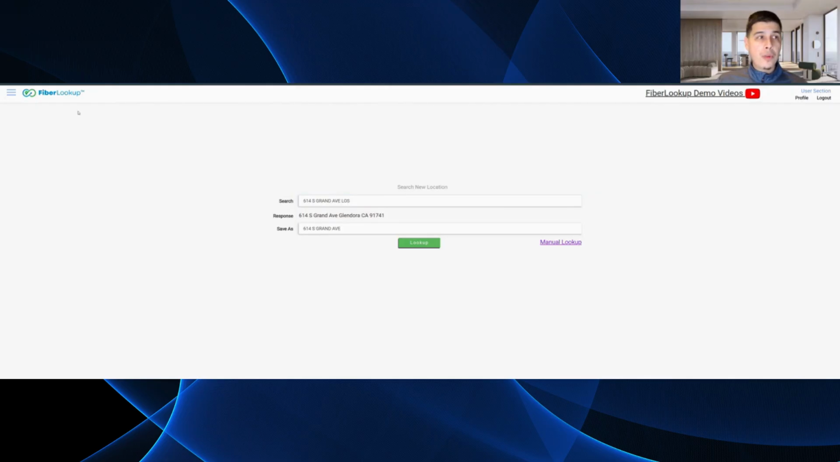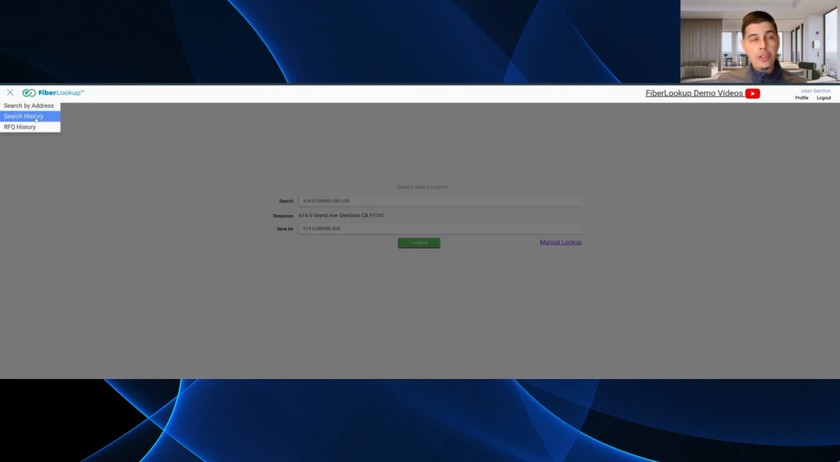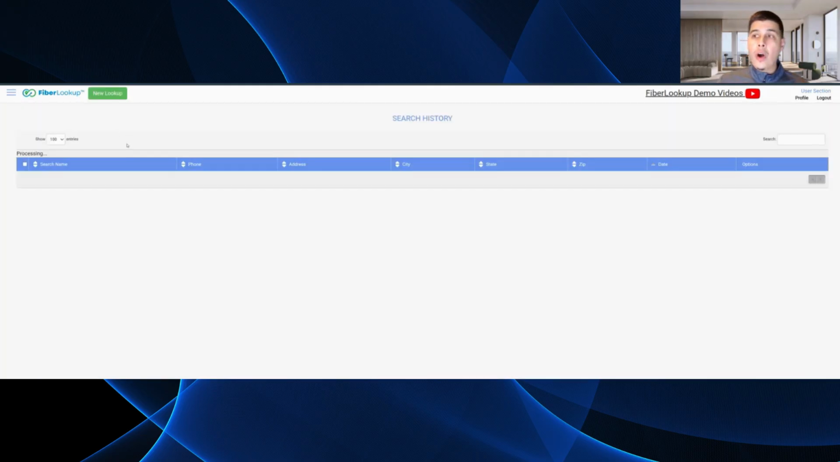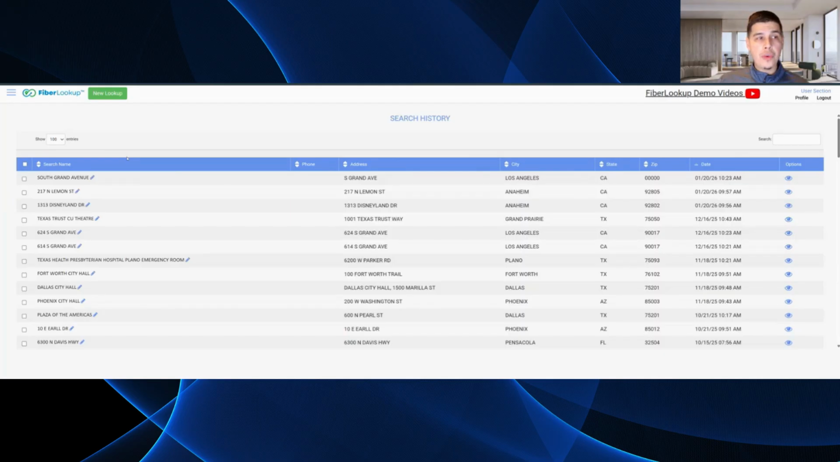After you've entered multiple addresses, you can go to your search history and you can actually see all the different addresses that you've searched. And here I recognize the address. I can hit the little eye icon, and it's going to rerun that search. So again, it just makes it really easy to track the different addresses you've entered.